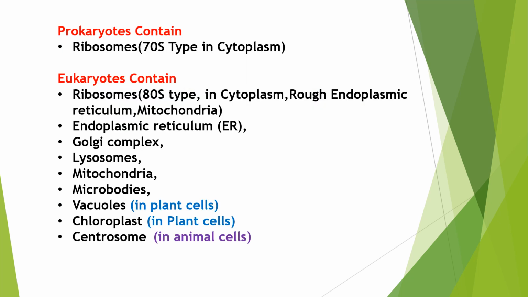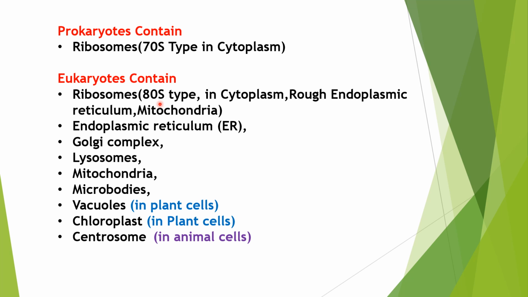So friends, it's the basic overview. Prokaryotes contain only 70S ribosomes present in the cytoplasm, whereas eukaryotes contain 80S ribosomes. These ribosomes can be present in the cytoplasm and also in the rough endoplasmic reticulum, that is RER. Also these 80S ribosomes are present in the mitochondria in the case of eukaryotes. And we have seen just now that eukaryotes have membrane-bound organelles, right?